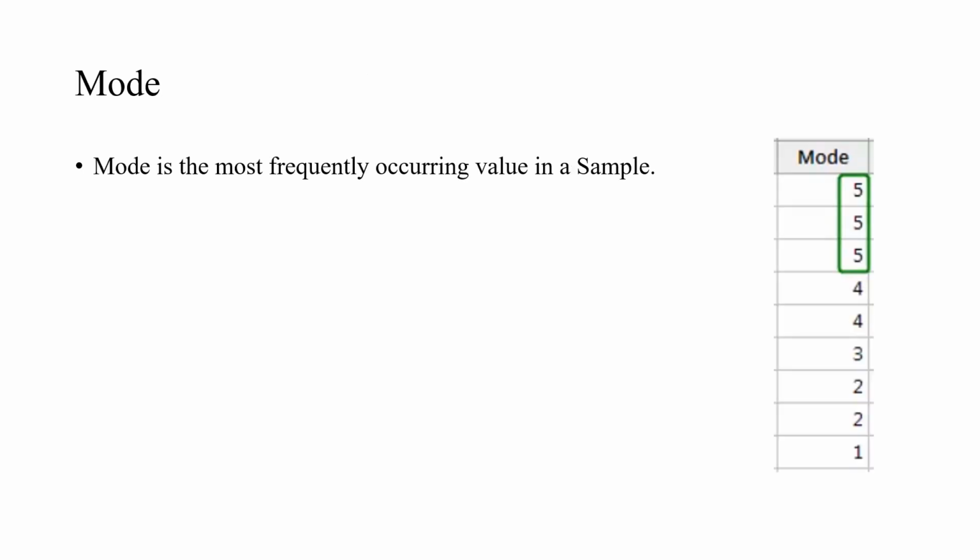Now mode, it is very important for statistical quality control types. Mode is the most frequently occurring value in the sample. So here it is a set of observations. You can see here 5 is occurring 3 times, so the frequency is 3. Observation 4 is occurring 2 times, so frequency 2. Observation 2 is also occurring 2 times, so its frequency is 2. But 5 has the highest frequency, occurring 3 times. Therefore, the value 5 becomes the mode.